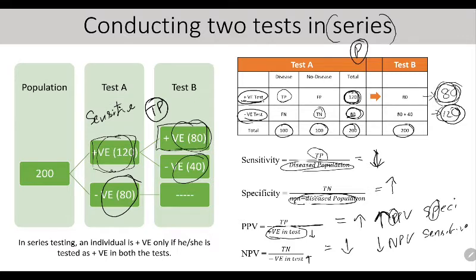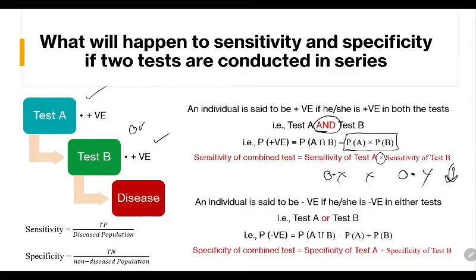So how do we write OR in probabilistic terms? We write it as A plus B. So again 0.x plus 0.y, obviously it will be more than 0.x. So again it is consistent with our previous result that when you combine tests in series, the specificity increases.